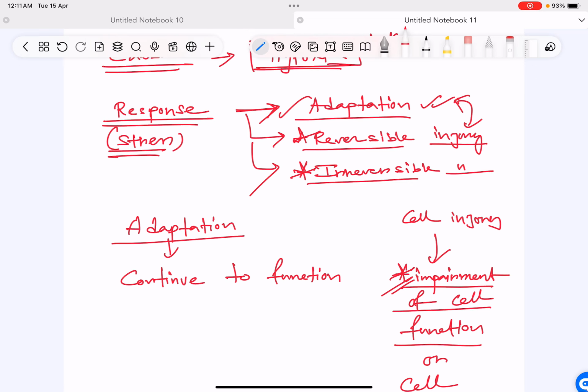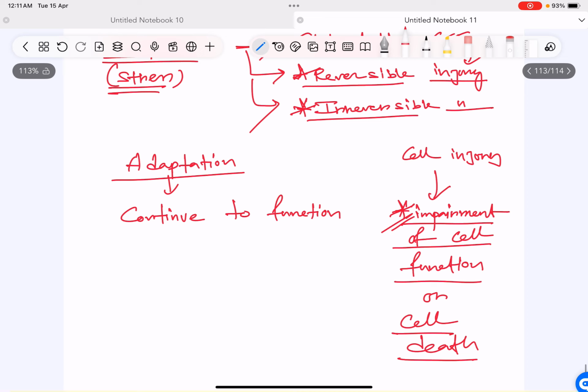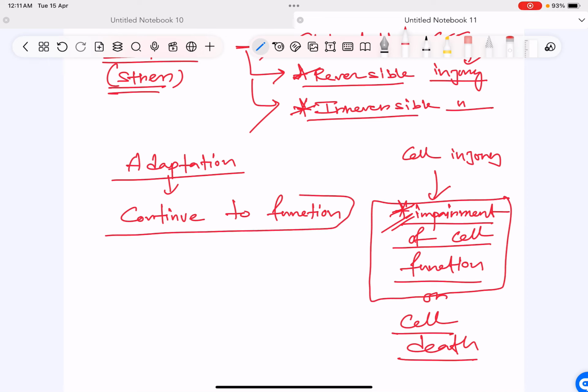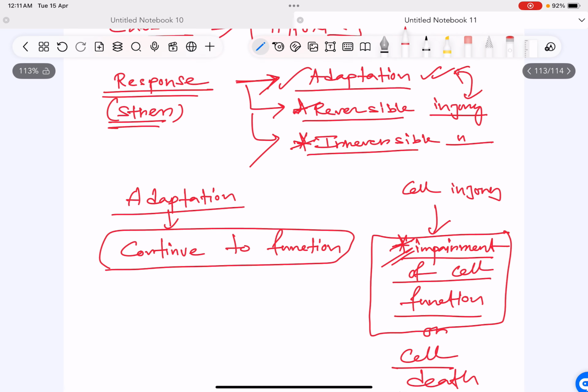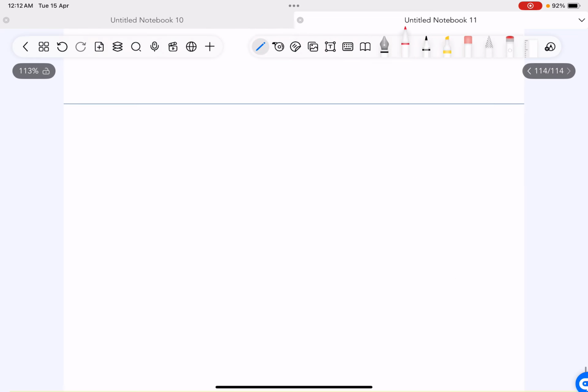And in adaptation, there is no impairment of cell function. The cell continues to function. So this is the difference of adaptation versus reversible versus irreversible cell injury. Now what are the types of adaptation?